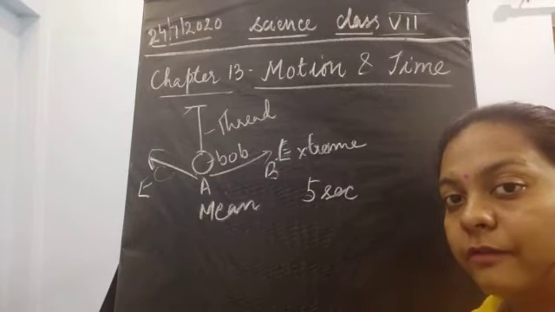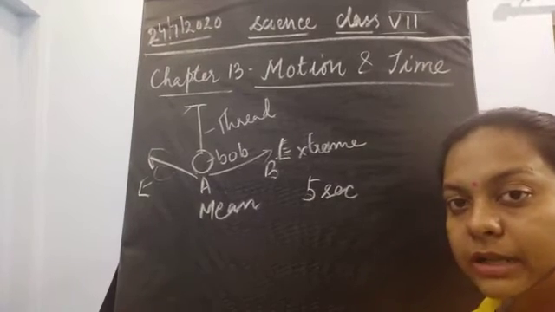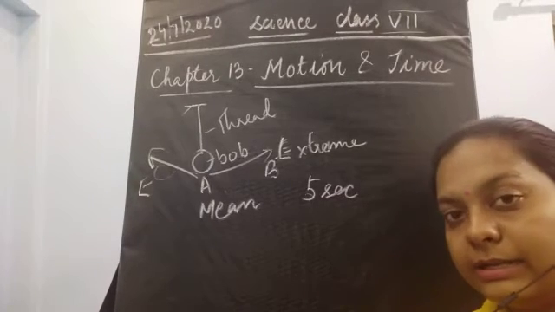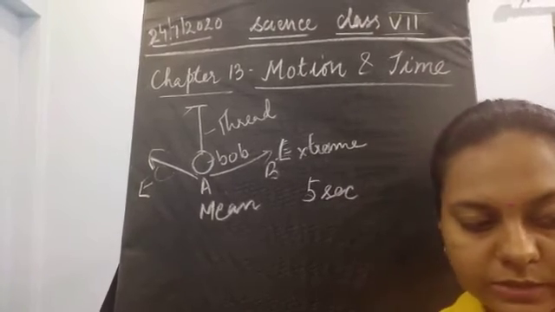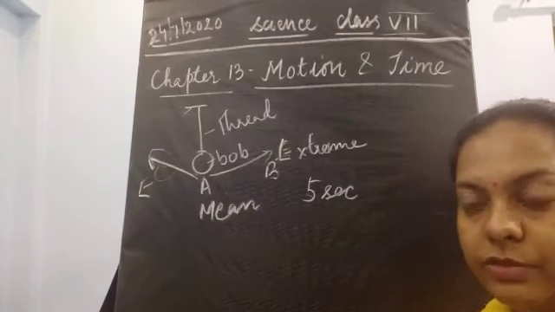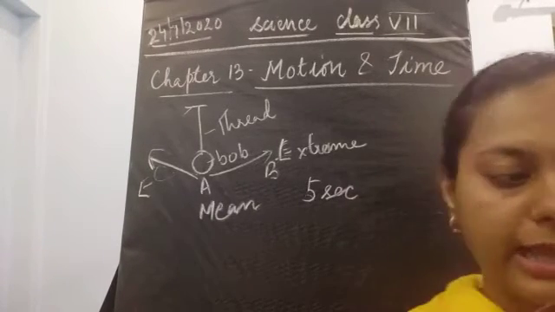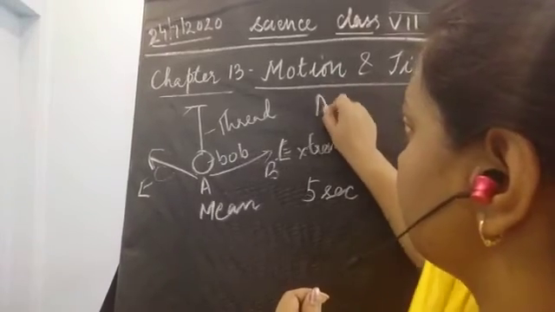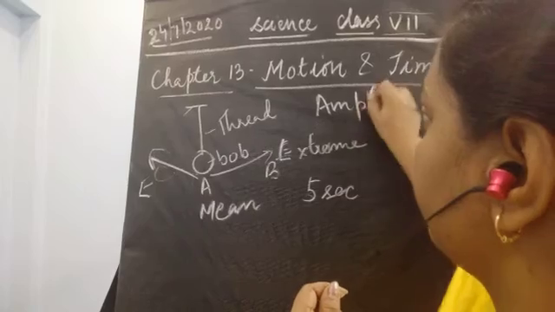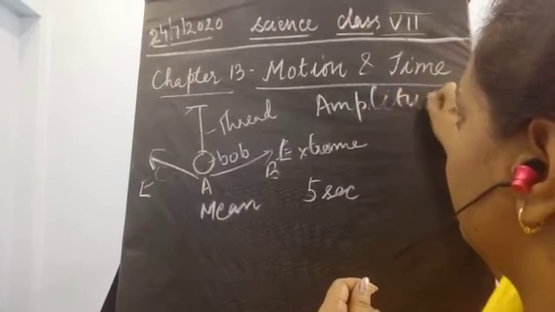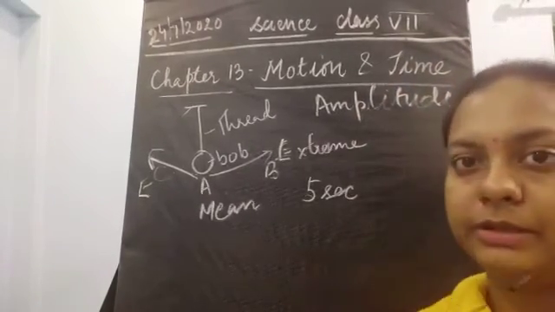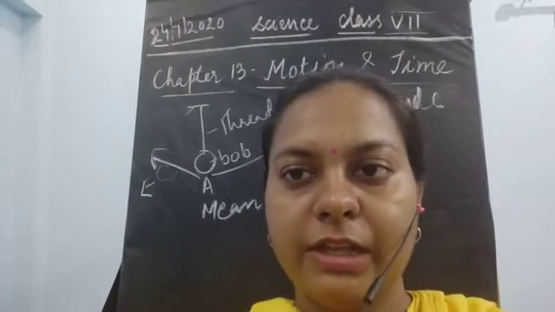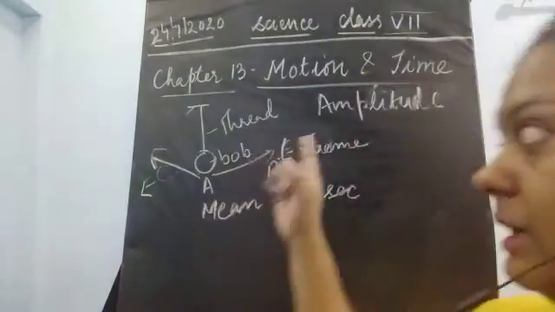Now there are some more words related to this oscillatory motion. Let us find out more of them. Another word is amplitude. So the next word is amplitude, and we will find out how to define it.